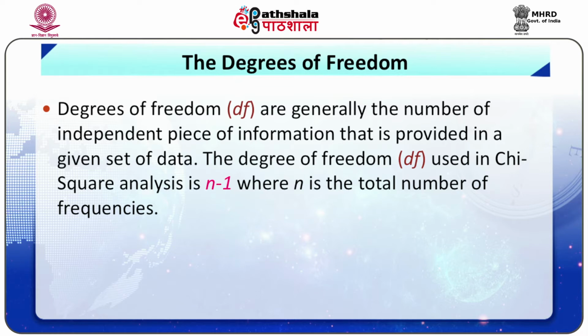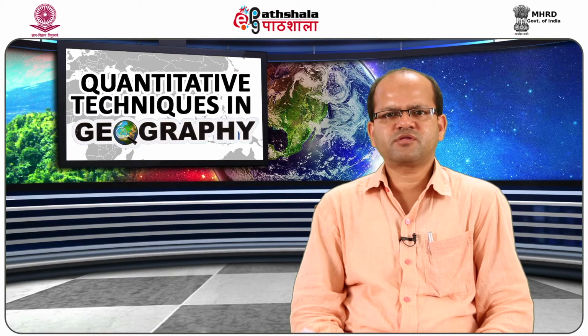So, the degrees of freedom used in chi-square analysis is n minus 1, where n is the total number of frequencies. The shape of the distribution will vary with n minus 1 degrees of freedom, which is the testing ground of distribution that is given in table 1. So, table 1 provides you the critical value of chi-square distribution.